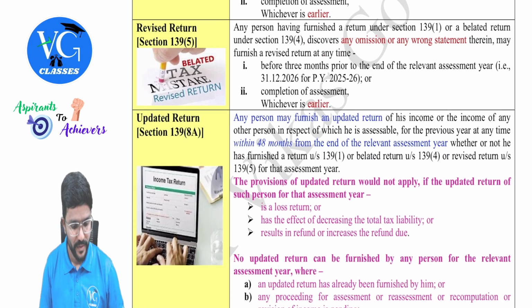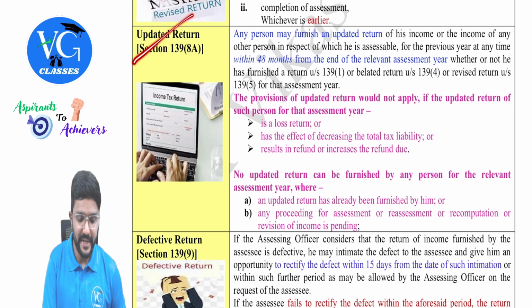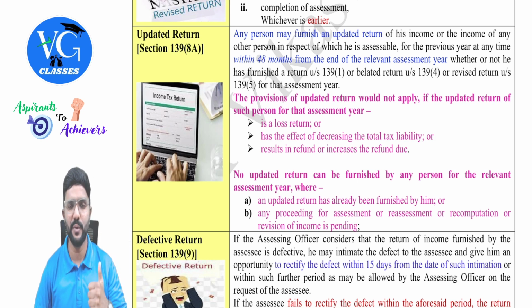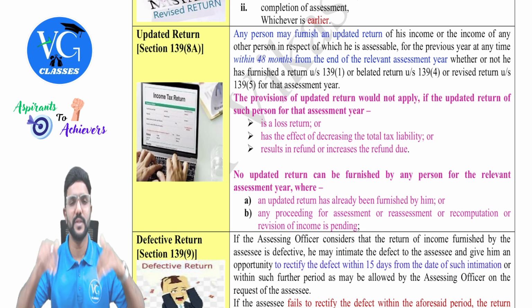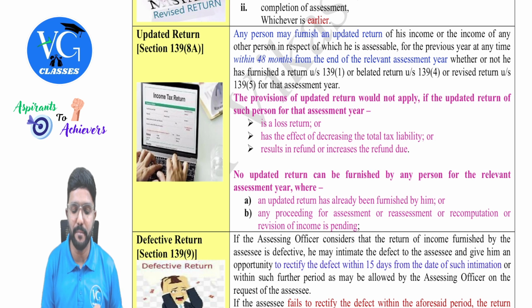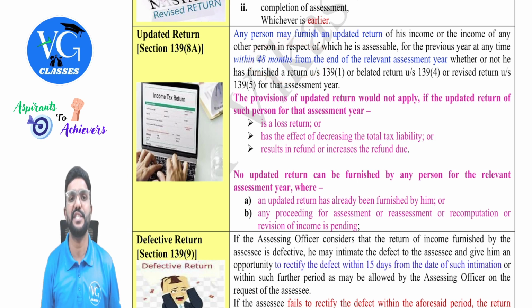Okay, sir. Then coming to the updated return, very important from the exam point of view, guys, which is covered in section 139 subsection 8A. Very important, so pay attention. Any person who has already filed the return within the due date, or a belated return or revised return, or a person who has not at all filed any return, can file an updated return within 48 months from the end of the assessment year, guys.